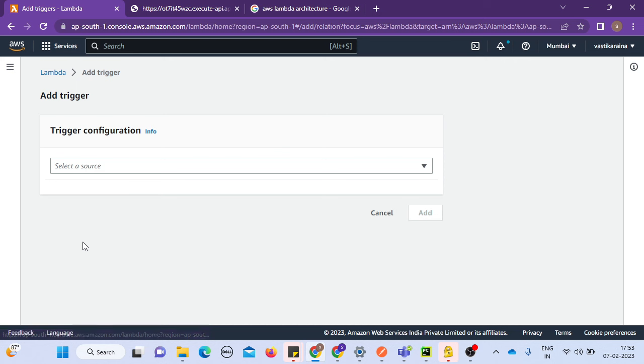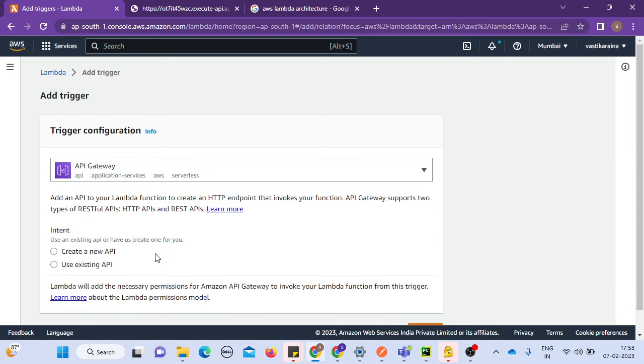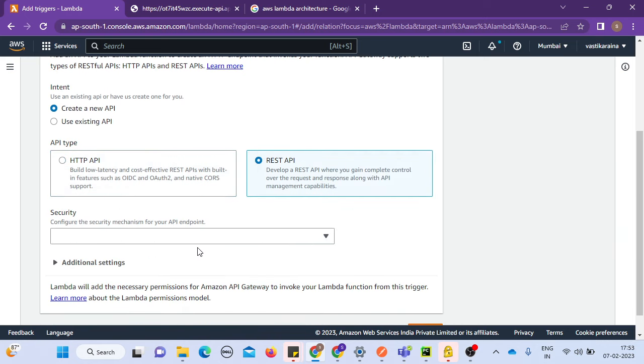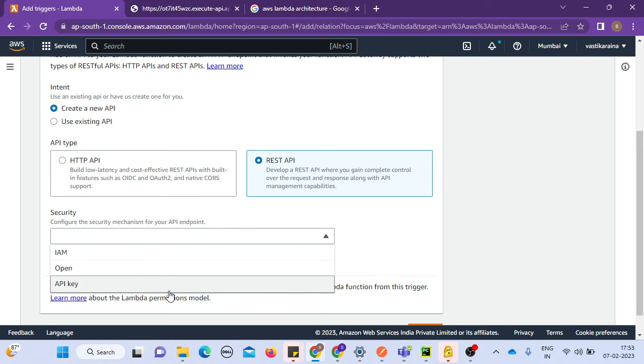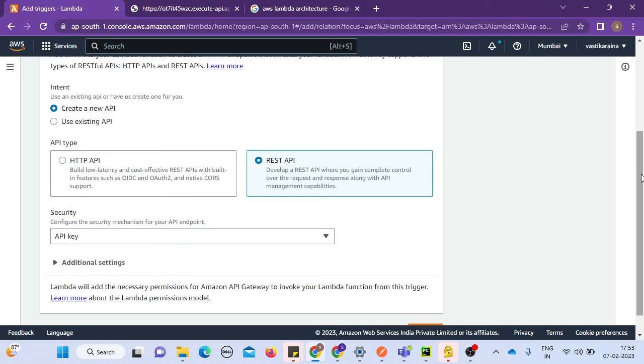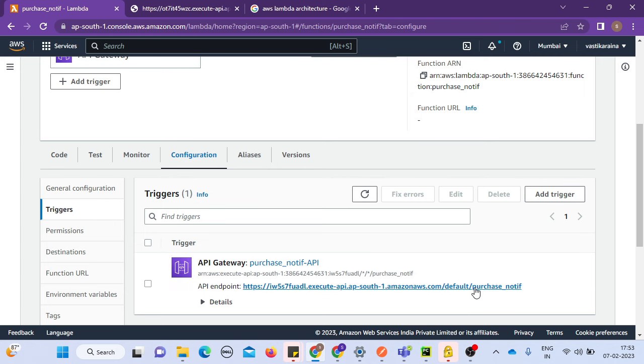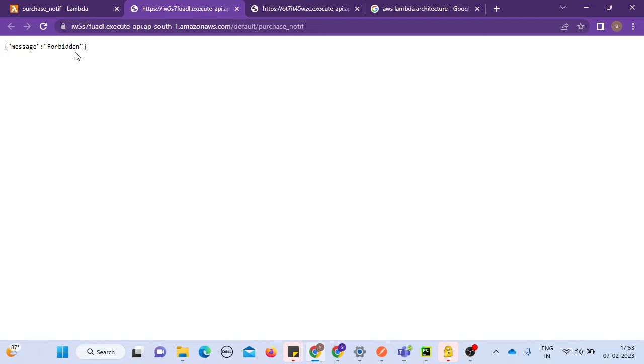So I call it again, add trigger, again call API Gateway, create a new API. Let me scroll down, a REST API, and here you go. You call it API key. There is IAM also, so make it API key level, and you make an add here. Boom. Now your new API key is generated. And the best part of this API is that if you hit it, as I see, it's forbidden. Whenever in the software industry you get a forbidden error, that means it's a 403 status code. That means you are not authorized or authenticated to make this call. You need authentication to be done, and only then can you make this call.